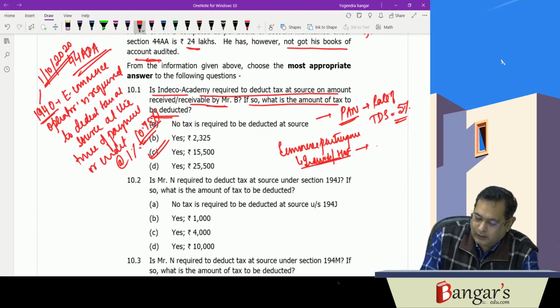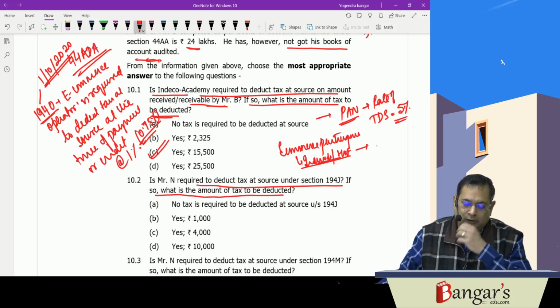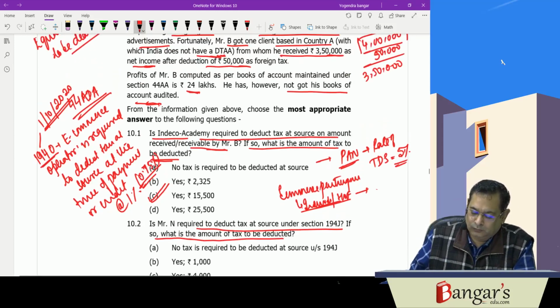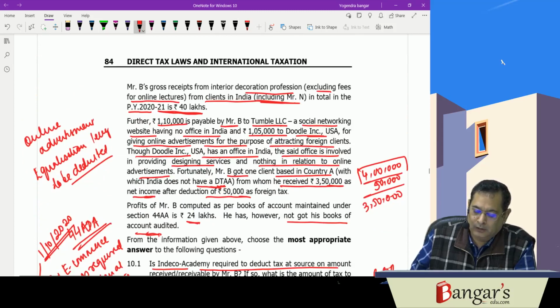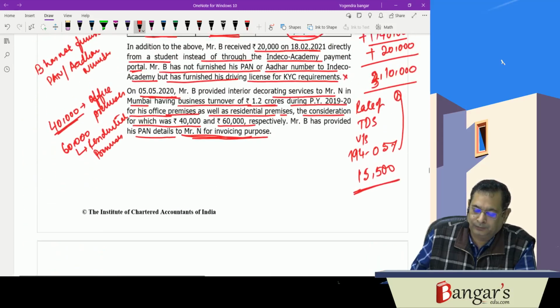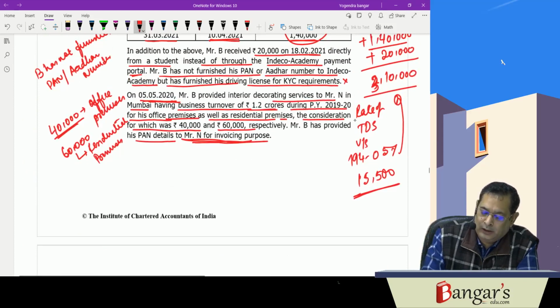Is N required to deduct tax at source under 194J? If so, on what amount tax is required to be deducted at source? What is the amount of TDS? Here now 194J, and they are asking about the N. Now here interior decorator service is provided to N,